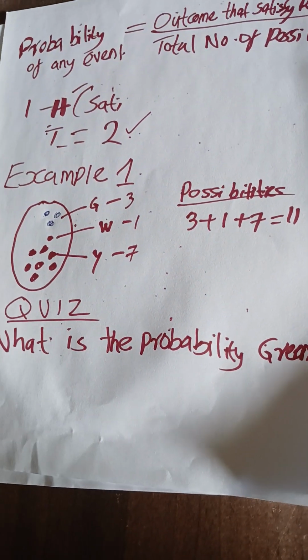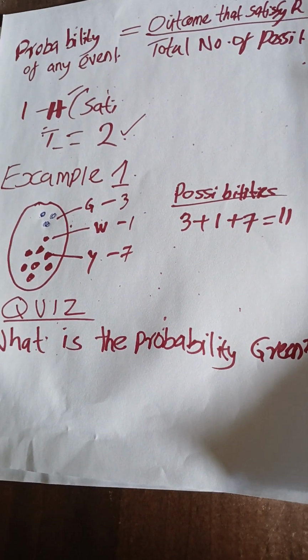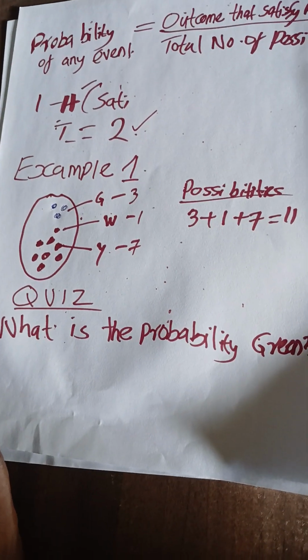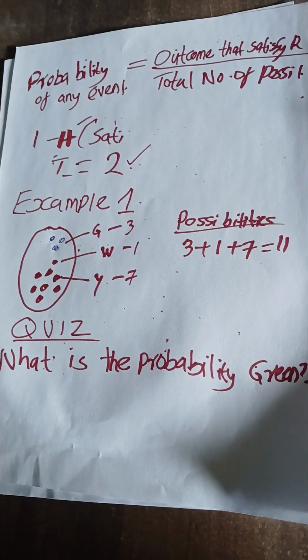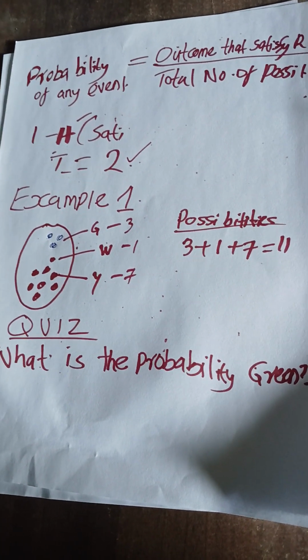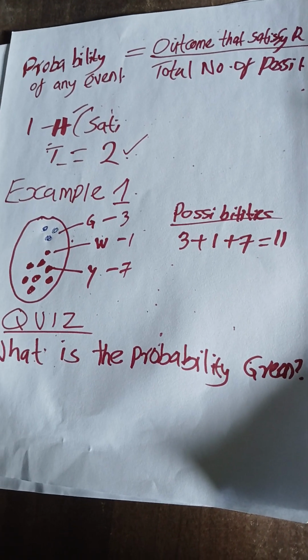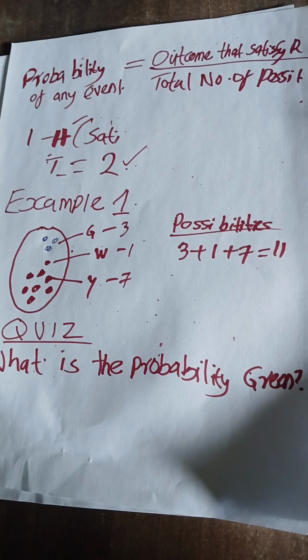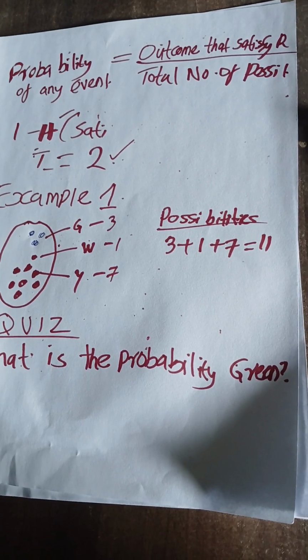So we say this is a game of chance. We are not sure what we will get. So the first thing you have to ask yourself: the outcome that will satisfy me is green.